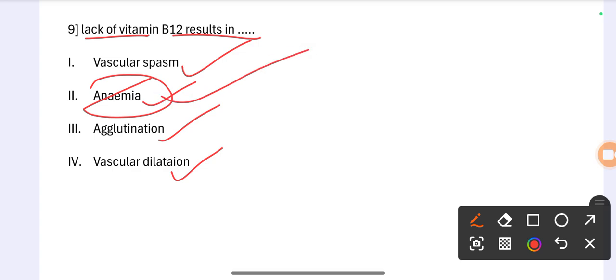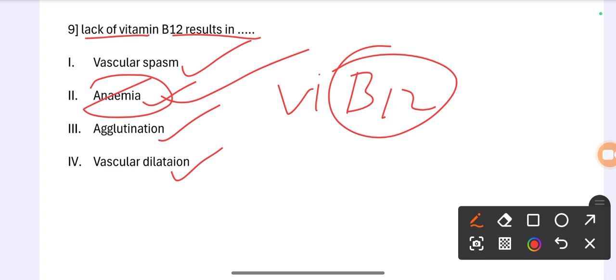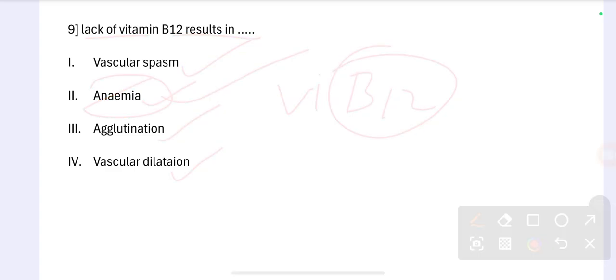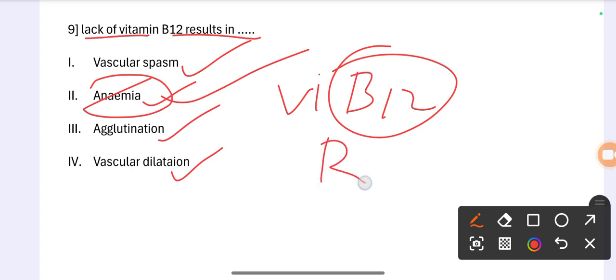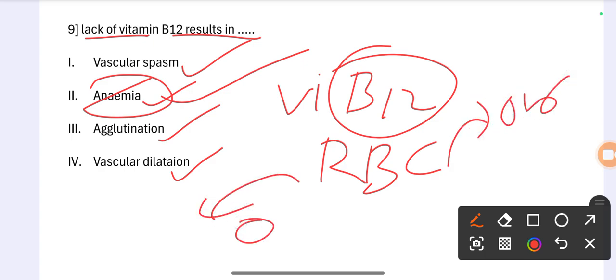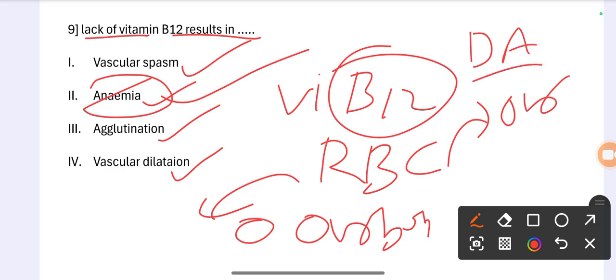So anemia is related to vitamin B12. B12 helps in the production of healthy red blood cells, RBC. Red blood cells help carry oxygen around our body. Not having enough vitamin B12 is called deficiency anemia. So the correct option is 2, anemia.